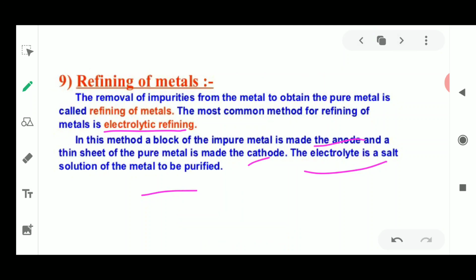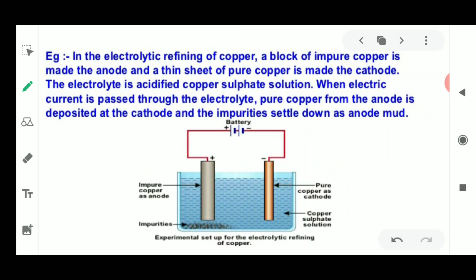Now the same process is repeated. The electricity will be conducted inside this container, and we will see that the electrodes are deposited with the positive and negative ions. This is the diagram related to the refining of copper. How is this copper being refined? In the electrolytic refining of copper, again, copper is a metal.